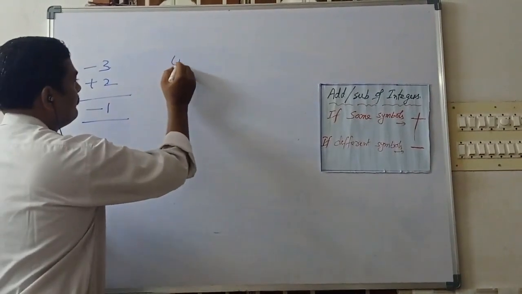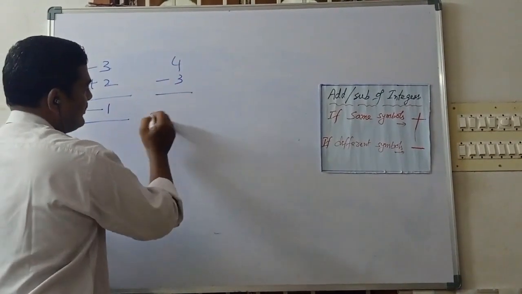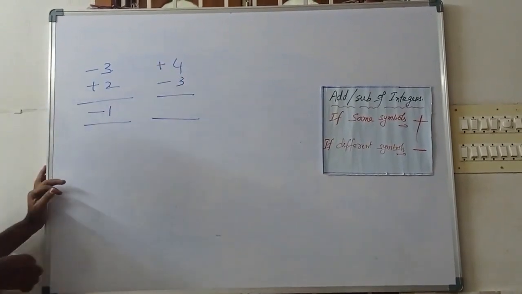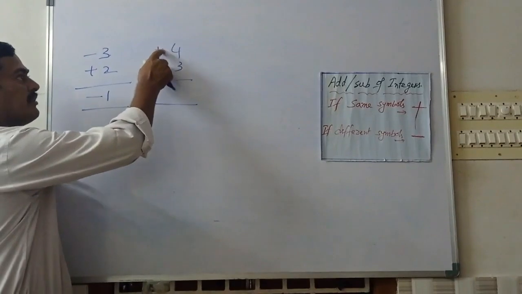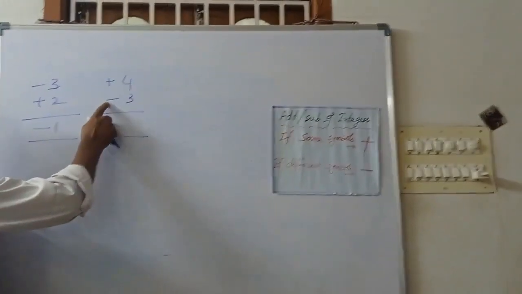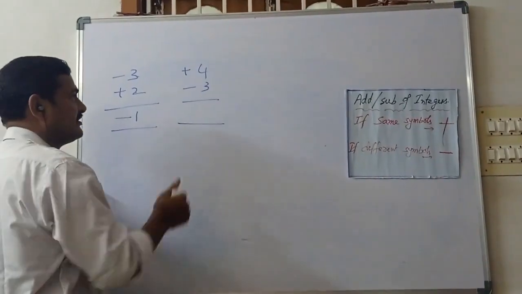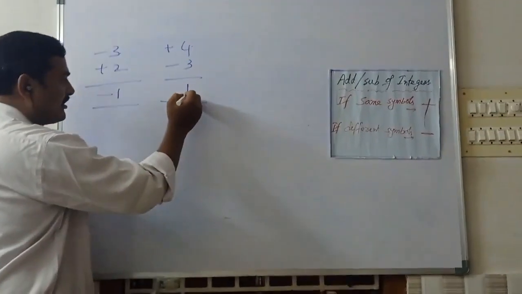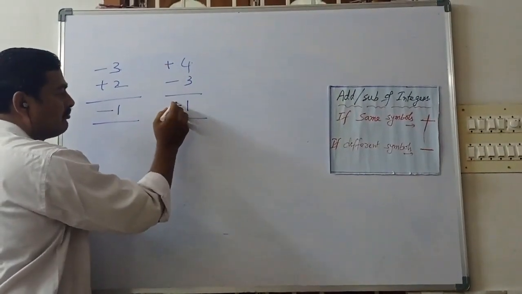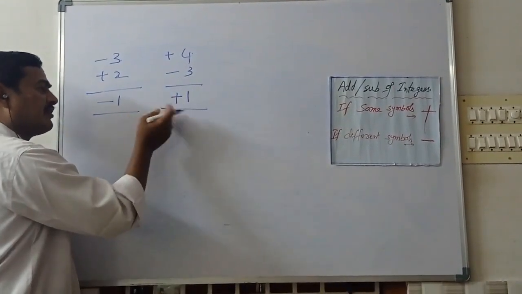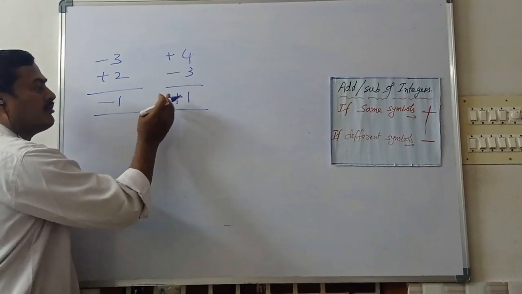For example, 4 minus 3. Here 4 means what is the symbol? Plus. Here plus and minus are different symbols. What is the operation here? Different symbols means subtraction. 4 minus 3 is 1. And what is the greater symbol? Plus 1. We don't need to write the plus symbol; with or without it, we consider it plus 1.